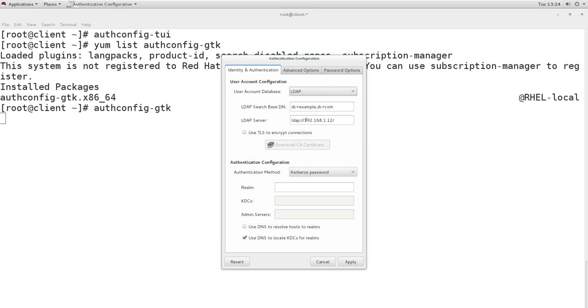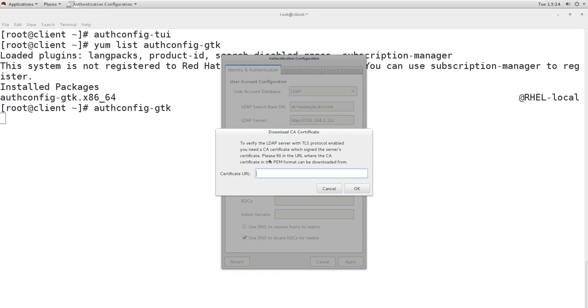And I have not used TLS, so if you use TLS, then you have to download the certificate, and you have to give the path for the certificate to download from the certification authority. But we are not using it, we are using a self-signed certificate, so I will not use this.